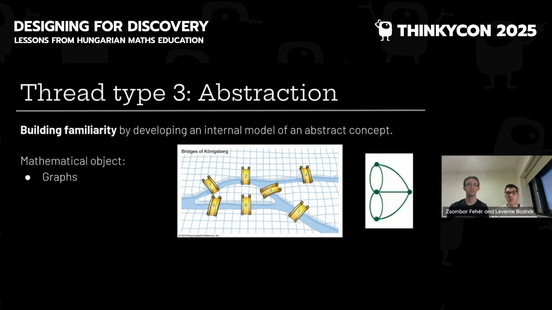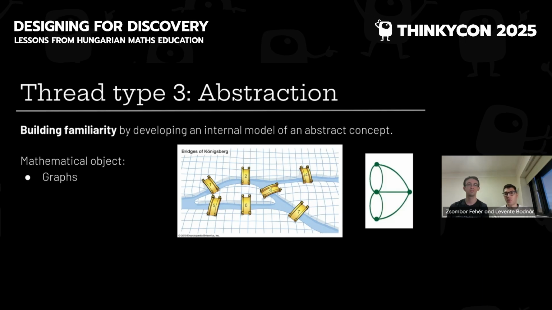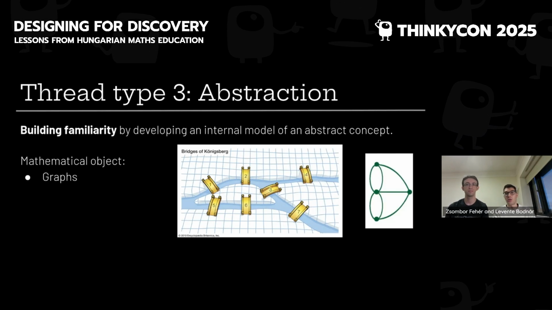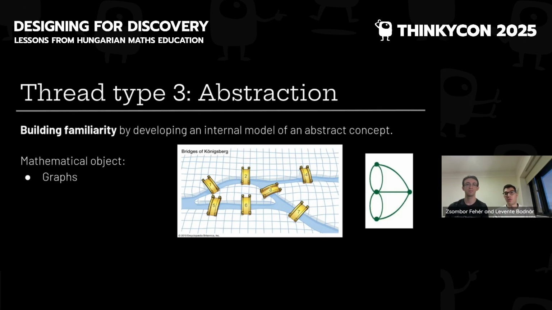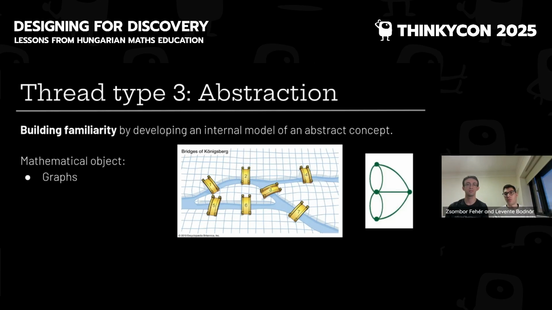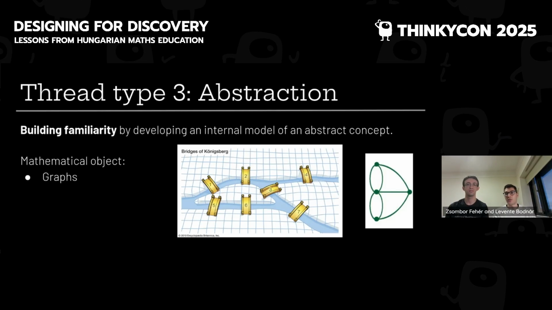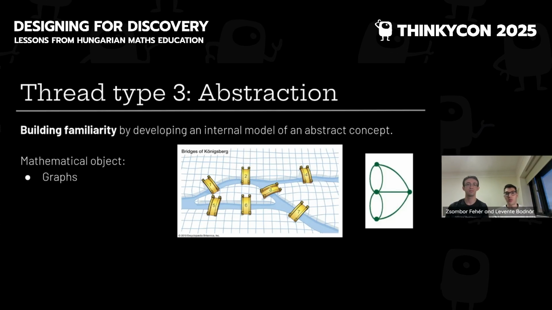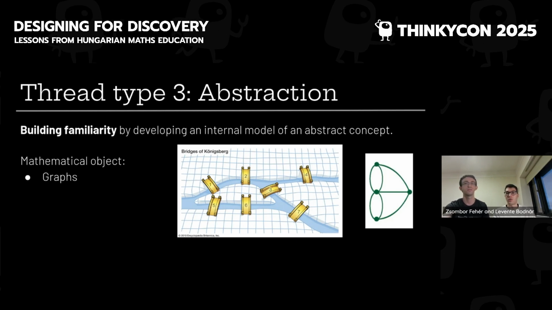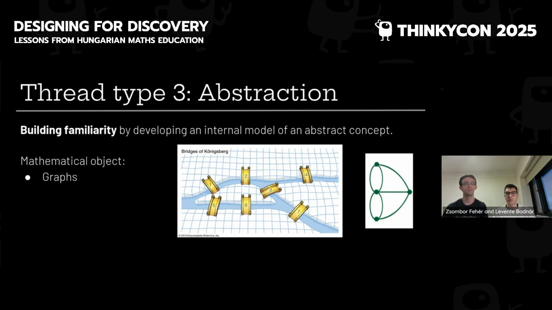It has some vertices, some edges between them, and you might find it easier to think about these problems in terms of graphs. So when you see this picture about bridges, you're first turning to the image on the right. You replace the island with small points. You replace the bridges with edges between the points. In other words, you're doing abstraction.